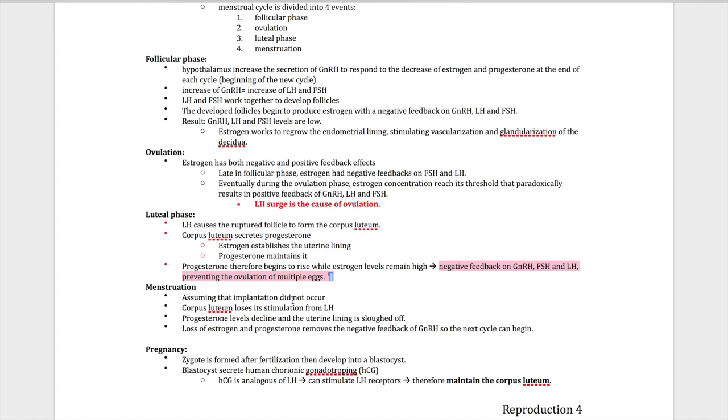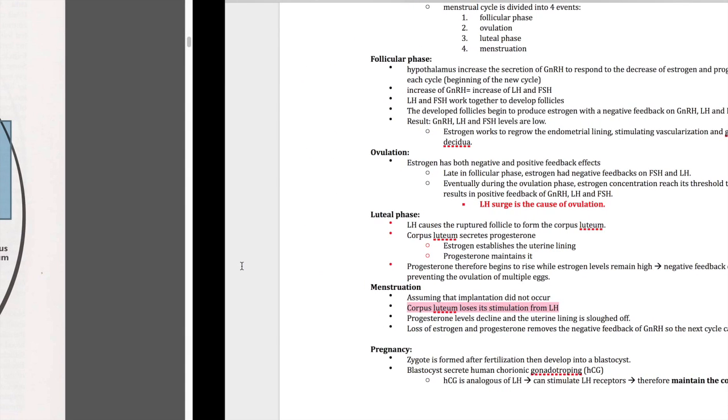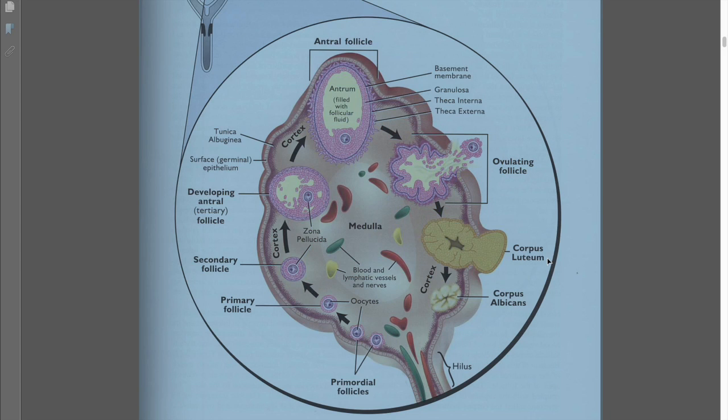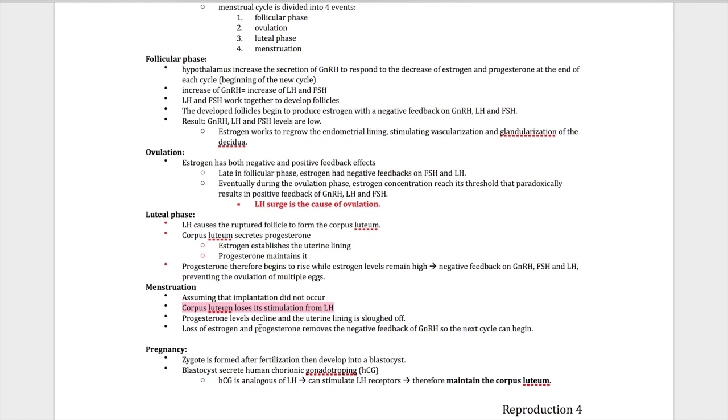Menstruation, assuming that implantation did not occur, right? No zygotes form. Corpus luteum loses its stimulation from LH. Progesterone level declines because you don't need progesterone anymore, right? You don't need to maintain the endometrium lining, right? So the uterine lining gets destroyed, basically, right? That's why you bleed when you have period.